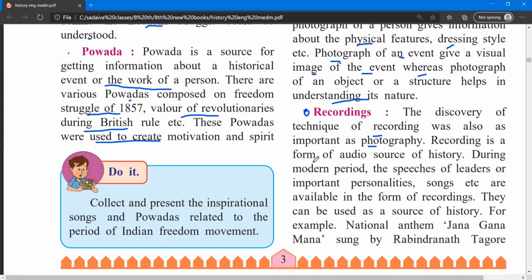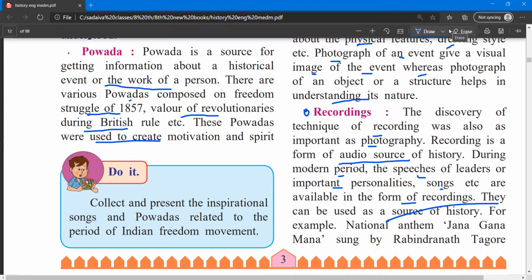So recording is the form of audio sources of history during the modern period. The speeches of leaders or important personalities, songs, etc. are available in the form of recording, and they can be used as a source of history. For example, the national anthem Jana Gana Mana, sung by Ravindranath Tagore.